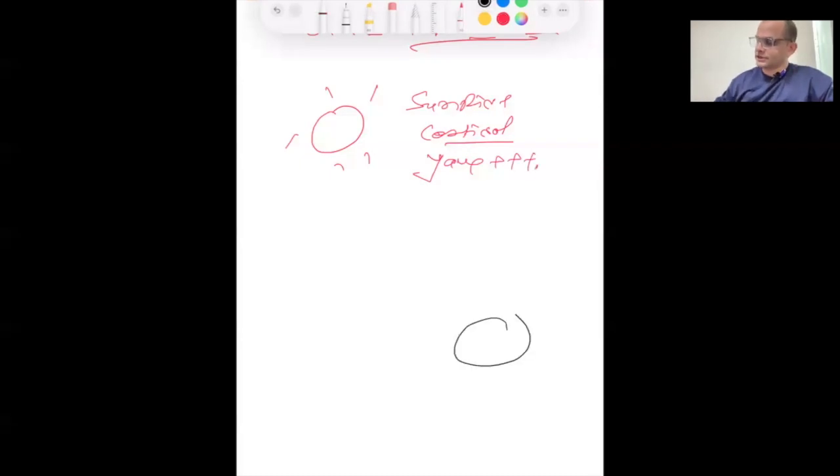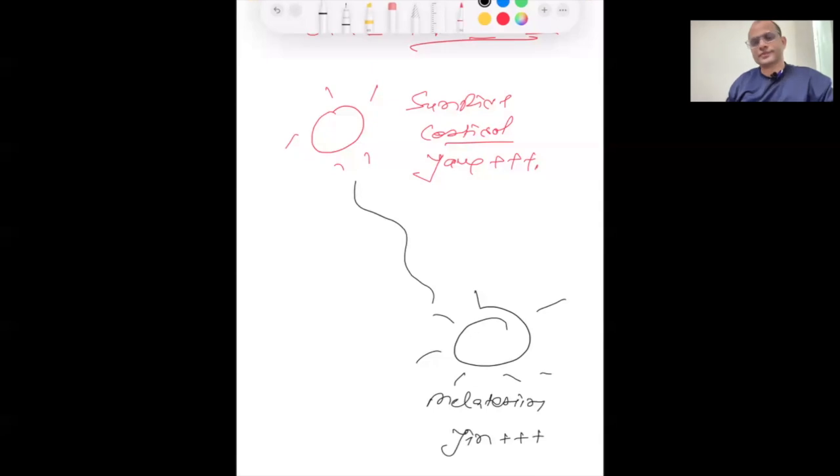And during the sunset, melatonin is high, or we say yin plus plus. So this is the cycle of yang and yin.